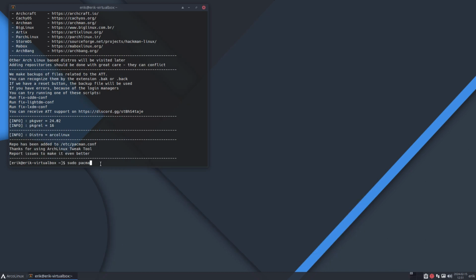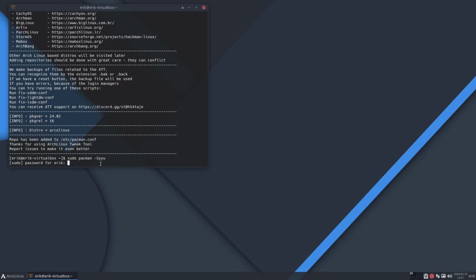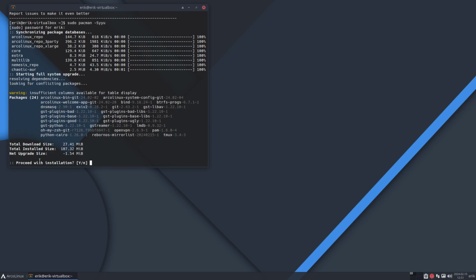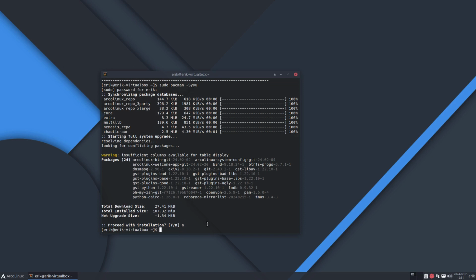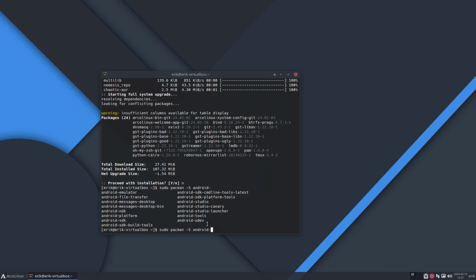When I do a sudo pacman -Syyu or update, I get an extra line. And now Pacman knows, hey, there's more stuff. So no, we're not going to update. We want to know sudo pacman -S and then we stop. This is what we can install from, we don't see it at this point in time.